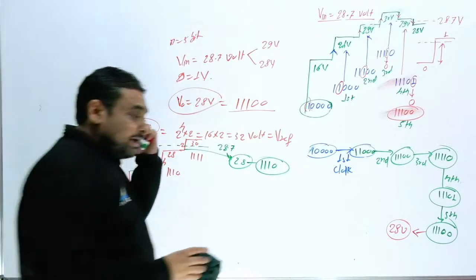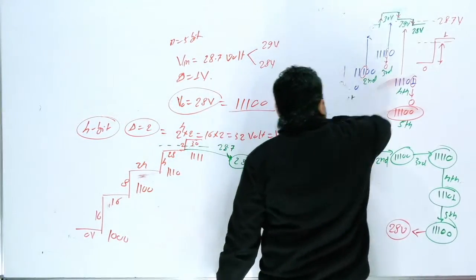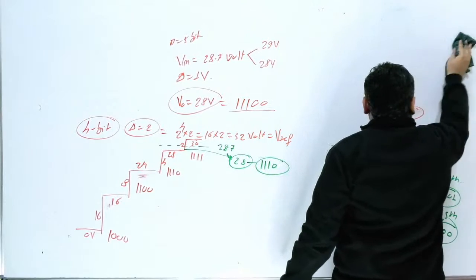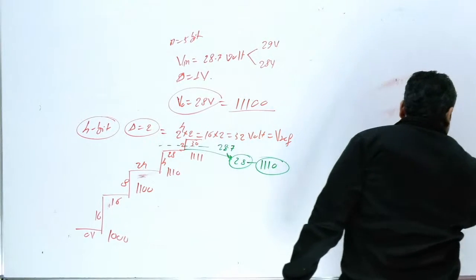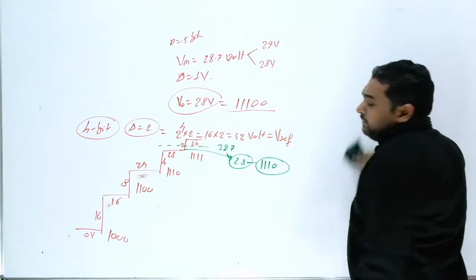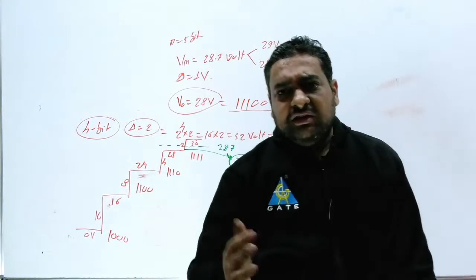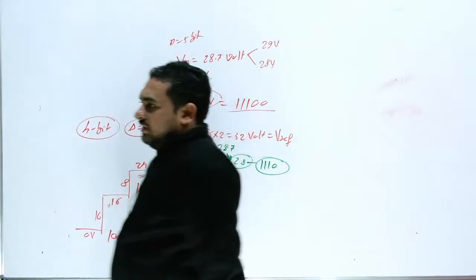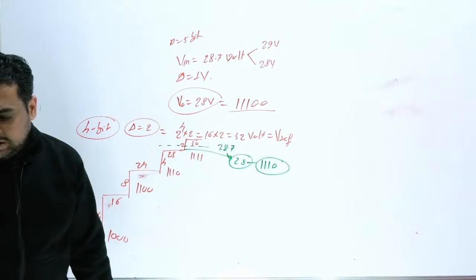Now one more question I am going to take from the previous year. Definitely there are so many chances the examiner can ask a question from successive approximation. Is this point clear? Now one more question I am going to take.